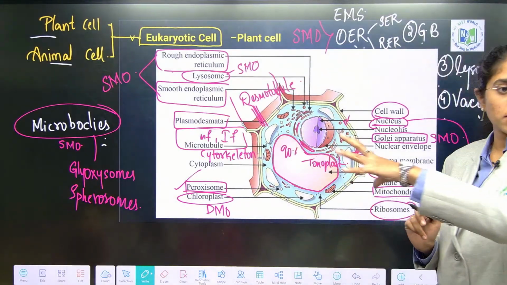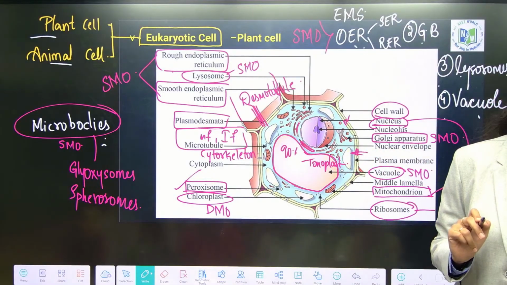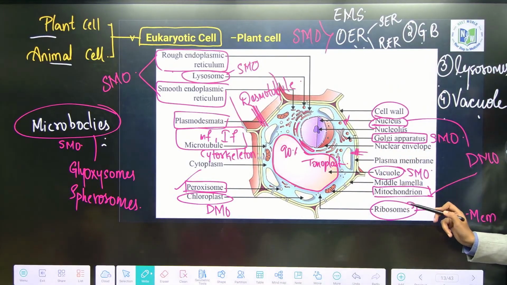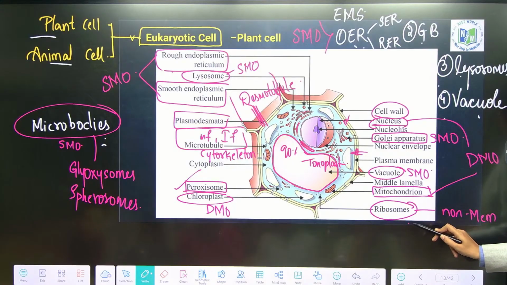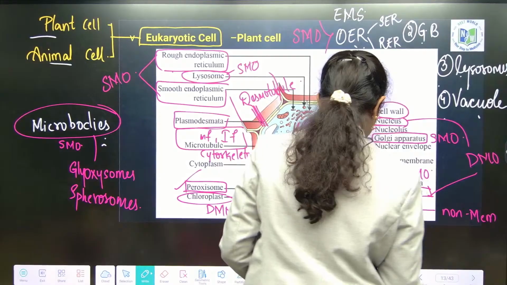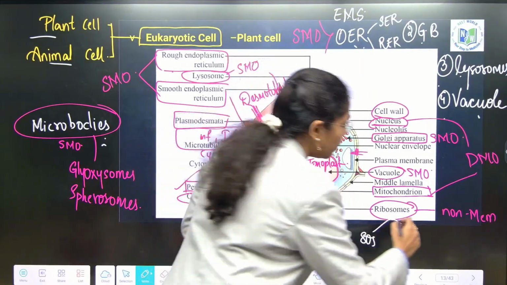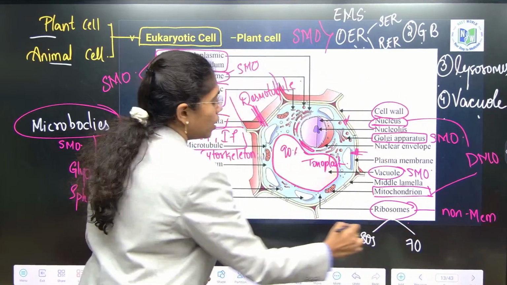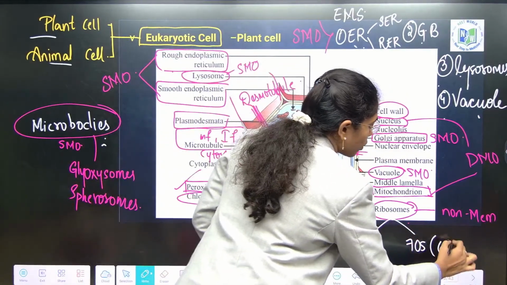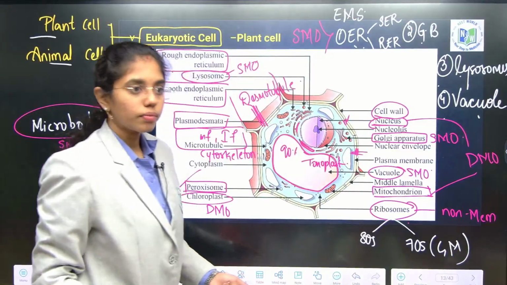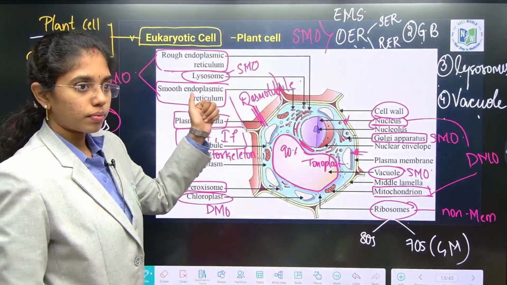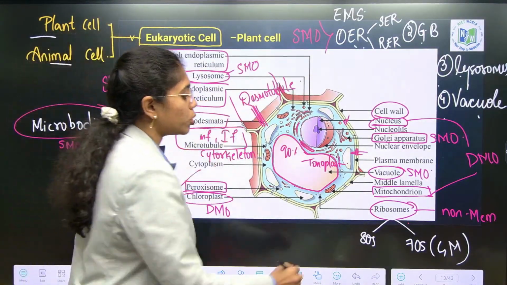Inside the cytoplasm, all the cellular activities take place, wherein the only non-membrane bound organelle is ribosomes. What type of ribosomes are present? Two types. 80S is present in cytoplasm, 70S is present in chloroplast and mitochondria. Yeah, those ribosomes are also 80S.